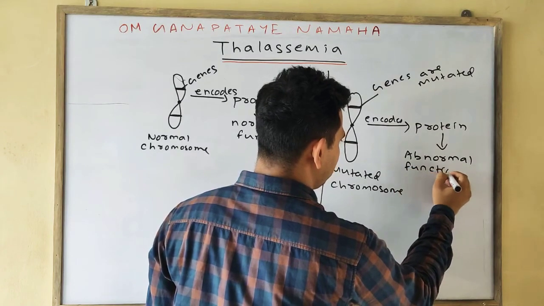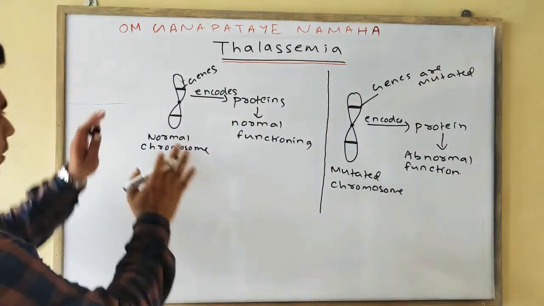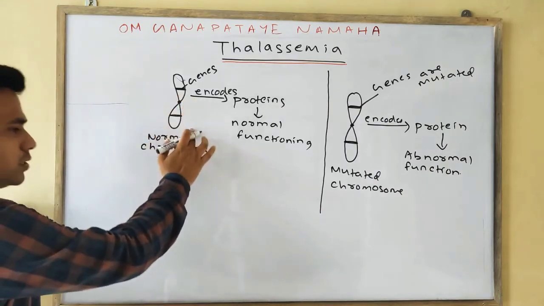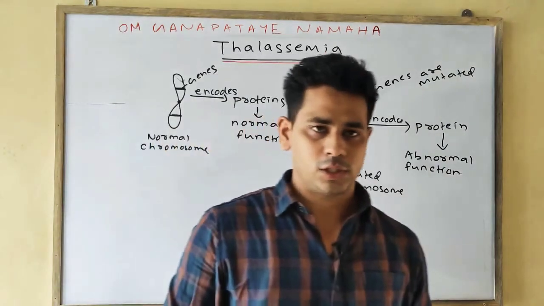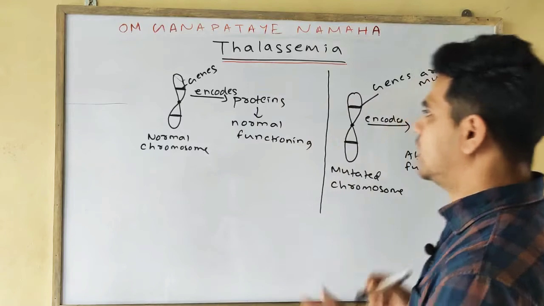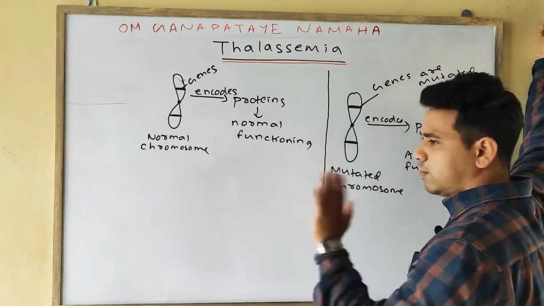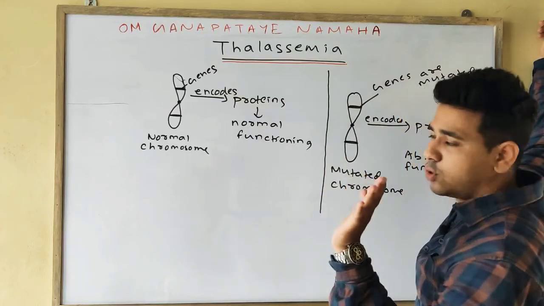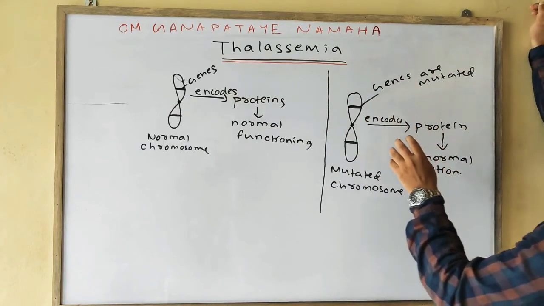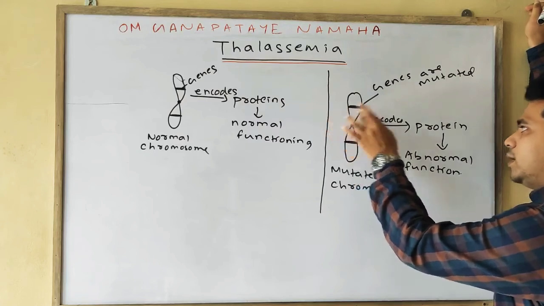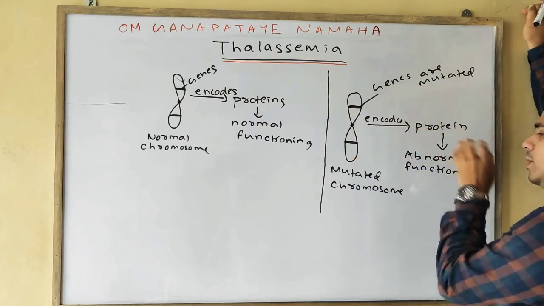Simply, this is a normal chromosome having genes. We know the chromosome consists of genes, which are the hereditary units. These genes encode specific proteins which help in normal function. This is the case of the normal chromosome. In the case of mutated chromosomes, the genes can be mutated, or the proteins formed can be of the mutated form.